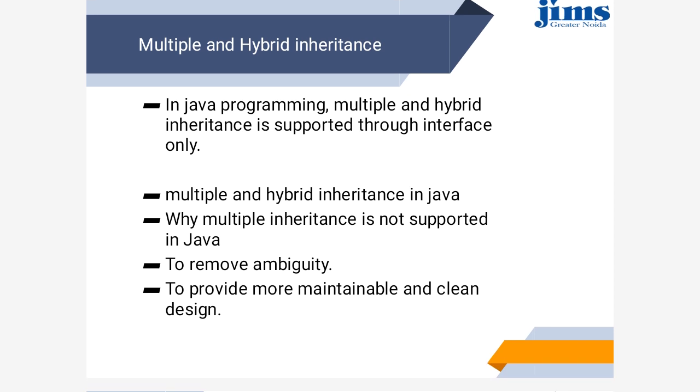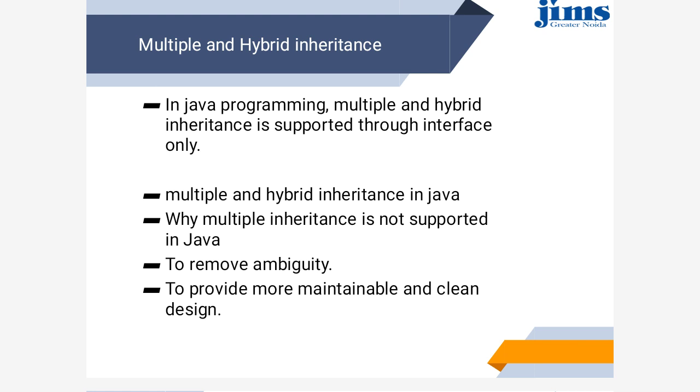Multiple and hybrid inheritance. In Java programming, multiple and hybrid inheritance is supported with the help of interfaces, not by simple means. Why is multiple inheritance not possible? Because if any class is inheriting properties from many classes, then there may be confusion.